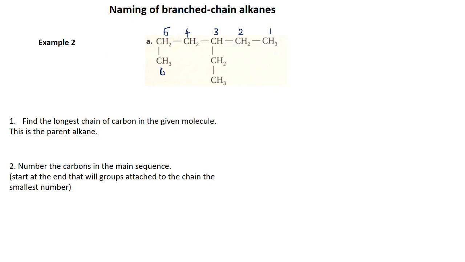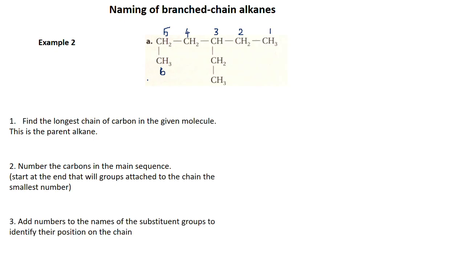And I have a substituent attached at the 3rd carbon atom. So this was hexane, and I found out the group. What is this substituent group called, with 2 carbon atoms?